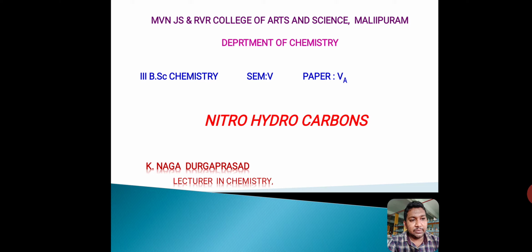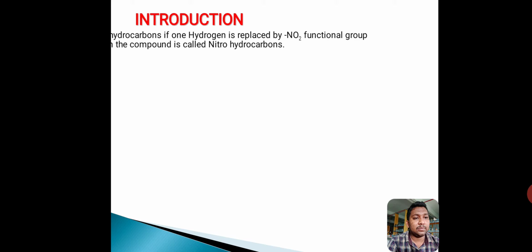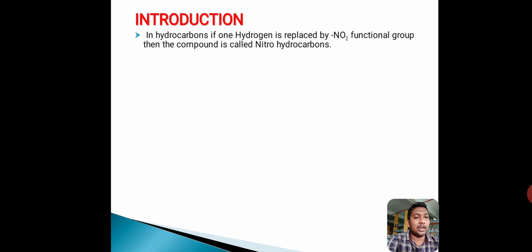In this video, I will explain about nitrohydrocarbons. Introduction. In hydrocarbons, the hydrogen atom is replaced by NO2 functional group. Such type of hydrocarbons are called as nitrohydrocarbons. The compounds of carbon and hydrogen are called as hydrocarbons.